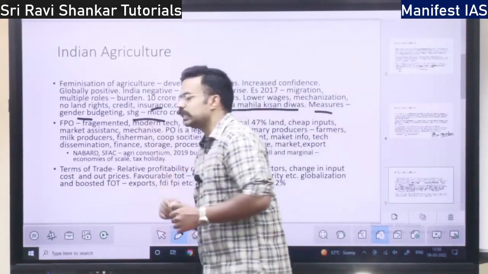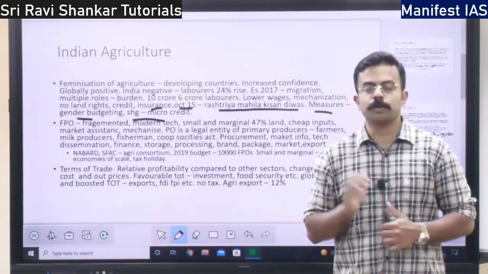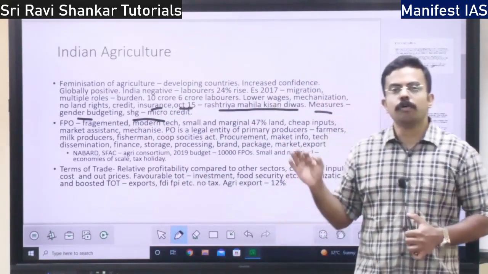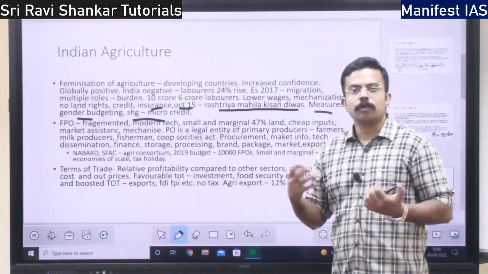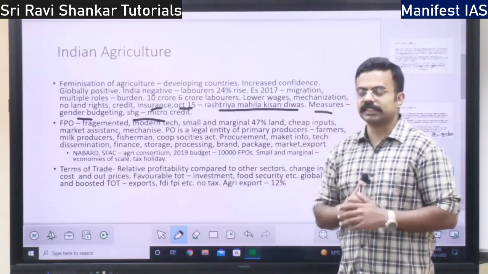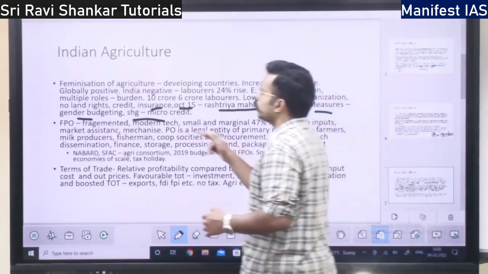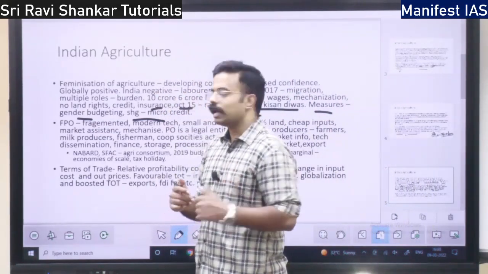Next you have SHG microcredit. Credit concept is there. Self-help group, microcredit. So women are being provided small scale finance in order to promote investment in agriculture or in various other fields. That is also supporting the feminization of, or increase the efficiency of women in agriculture.